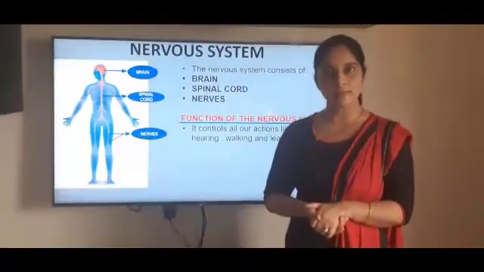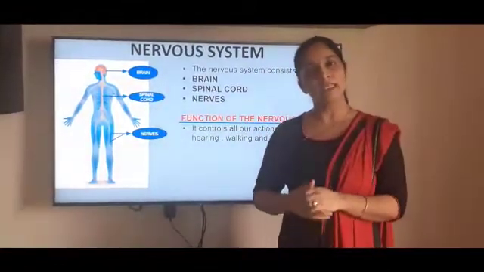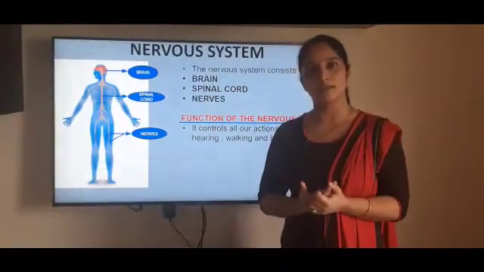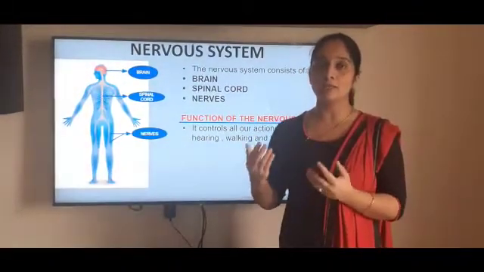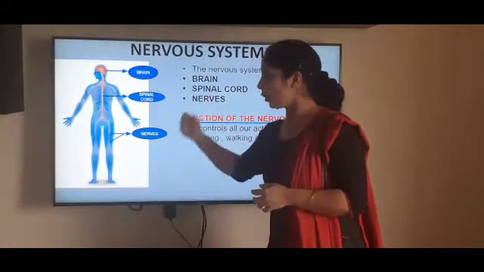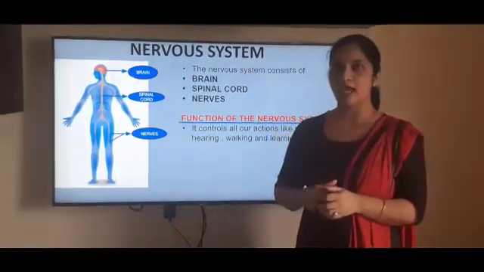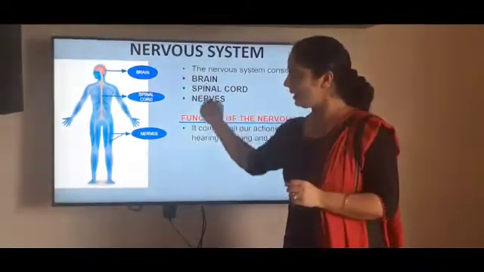And the next system is the nervous system. Whenever we come across the word nervous, it is always related to the brain. The nervous system consists of the brain, spinal cord and nerves. Children, we already came across the words brain and nerves.